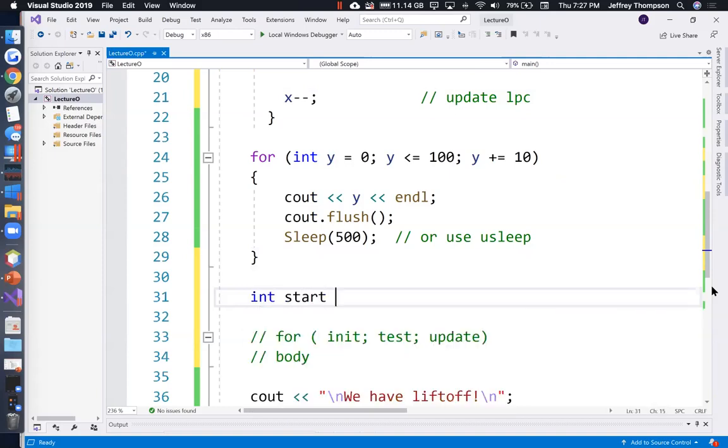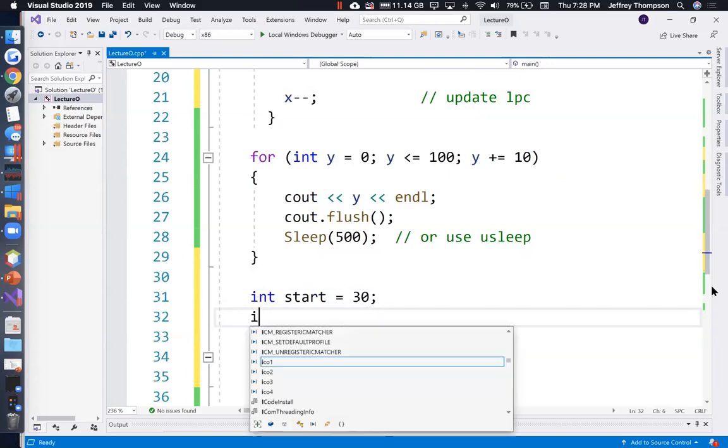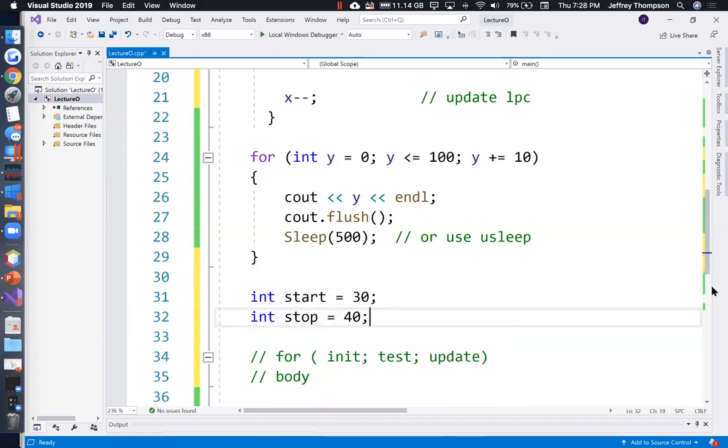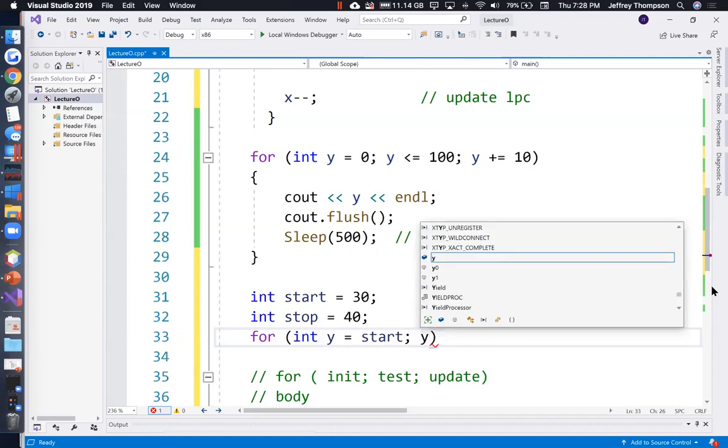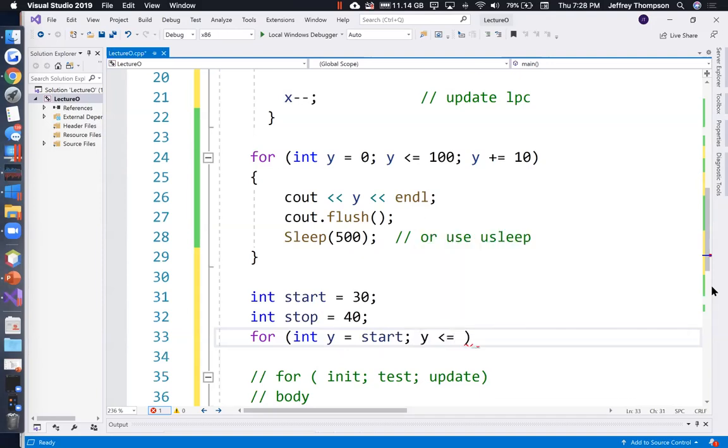So int start is equal to 30. Int stop is equal to 40. For parentheses, int y is equal to start, semicolon. Keep going while y is less than or equal to stop, semicolon. Y plus plus.